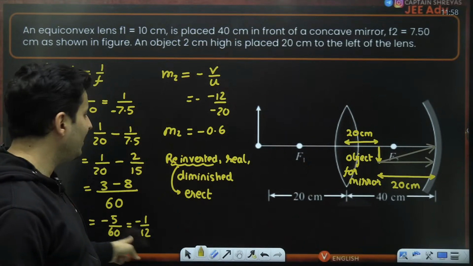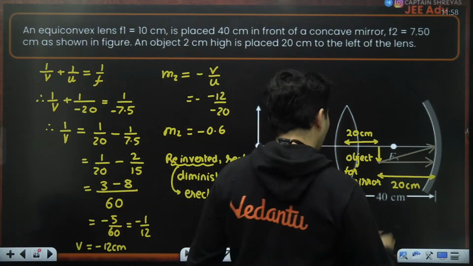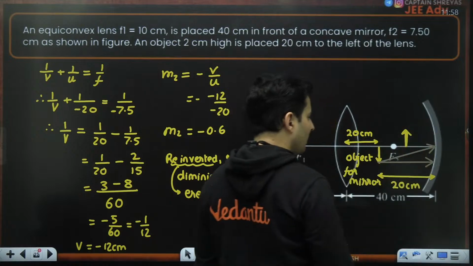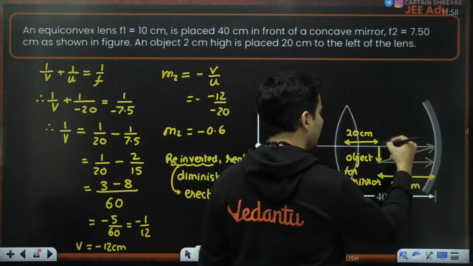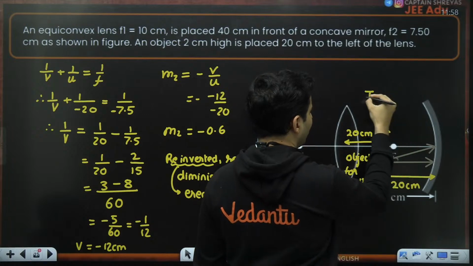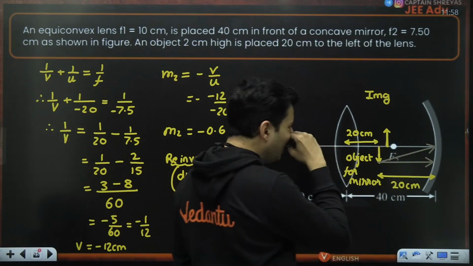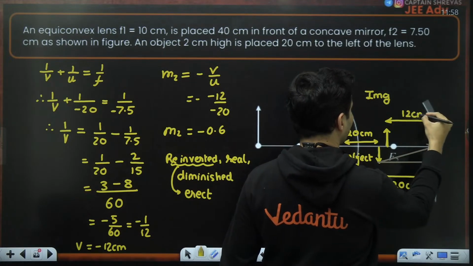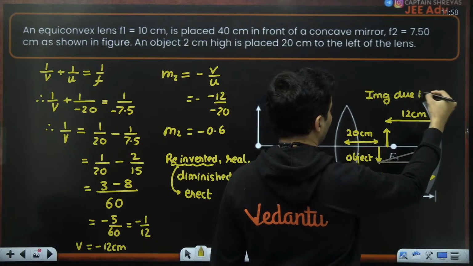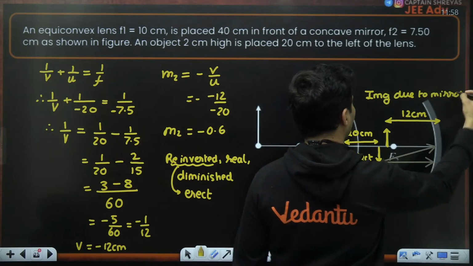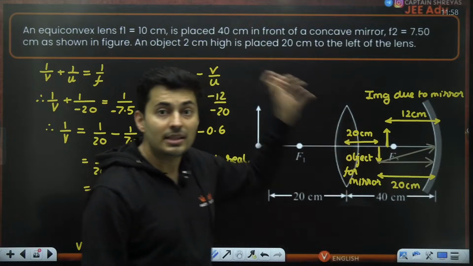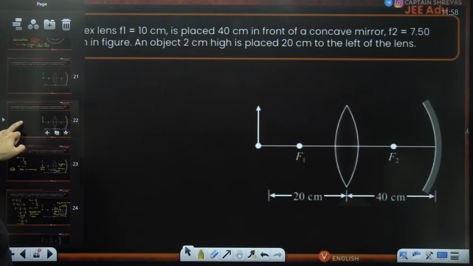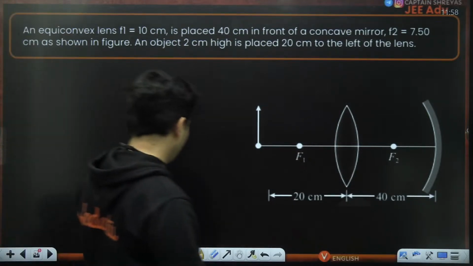Okay, so where is the image formed? Image is formed at 12 centimeters. So that means I should show the image somewhere maybe over here, let's say. So this is where your image is. The image is basically going to be formed at a distance of 12 centimeters in front of the mirror. Image due to the mirror. This image is now going to be the object for the lens. Again, you have to do the same thing, guys.